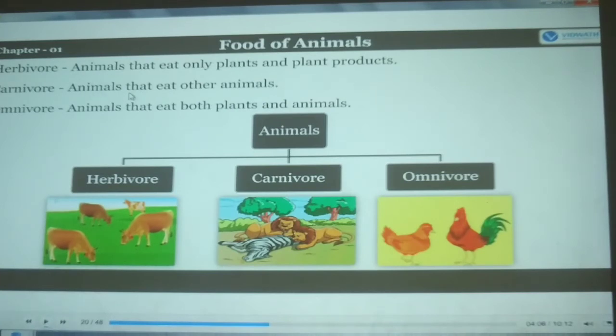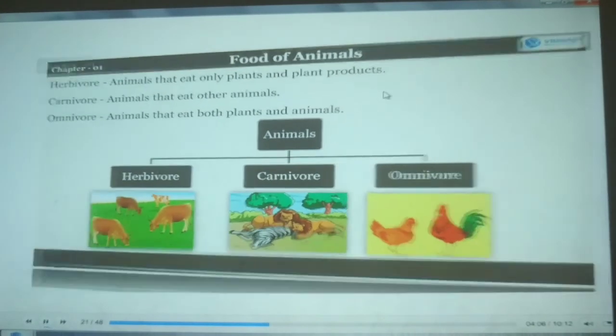Animals which eat other animals for food are called carnivores, and omnivore means animals that eat both plants and animals. So here are the 3 classifications of the animals. Can you see? Look at the picture, you will come to know what is herbivorous, carnivorous and omnivorous.